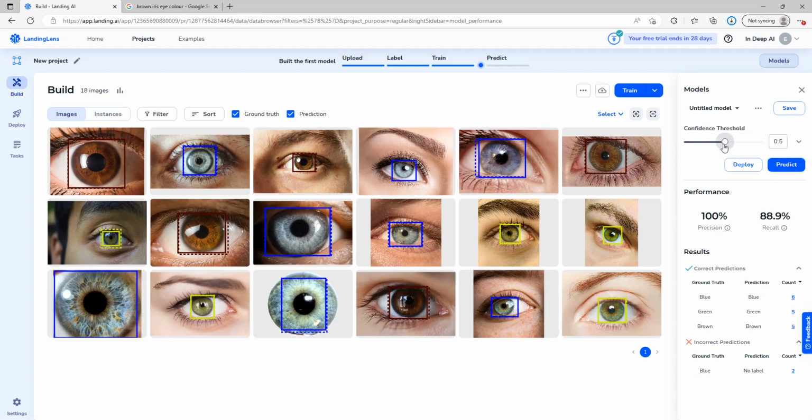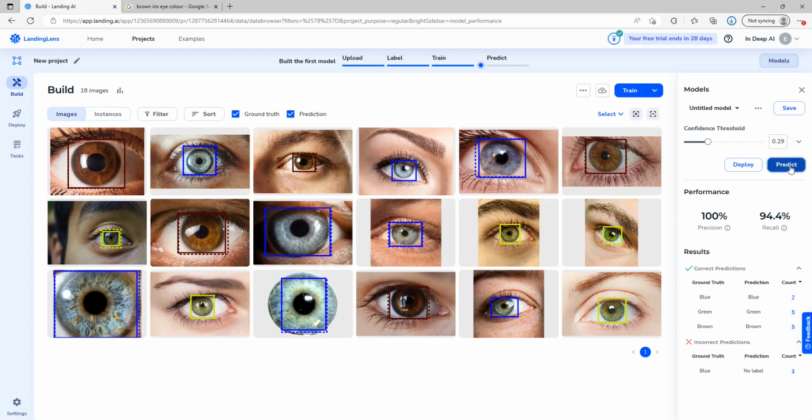In this case we're already at this high level of precision, but as you'll see, the sliding can really vary those results. So I'm going to pop that back to 100% with a 94.4% recall. That's quite good. And while I'm at it, I might save this.